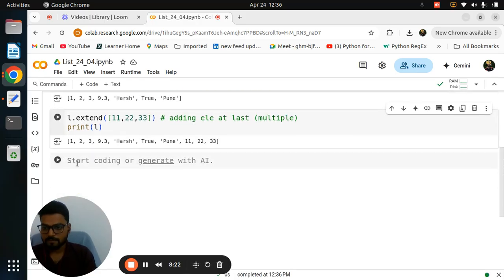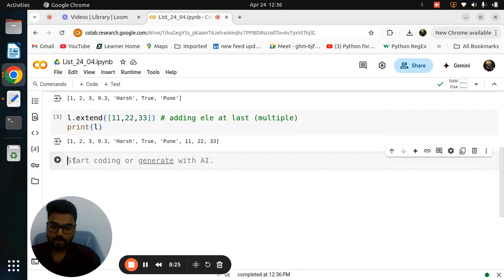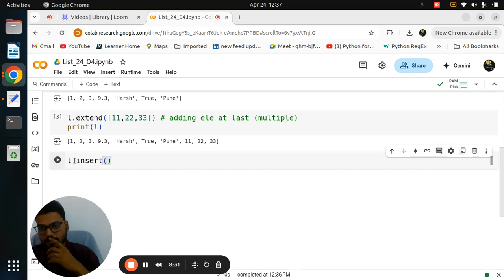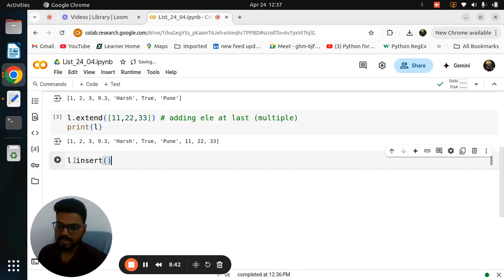Okay. So after that, I have one more method that is called insert. Now definitely you have a question in your mind. Okay, for example, I want to add an element at the first, second, third, fourth, fifth location. That's right. That's why we need to use the insert method. So append and extend methods do the simple thing, adding the elements at the last only, but the insert method will be giving you the freedom. You can add at any index number, any location.